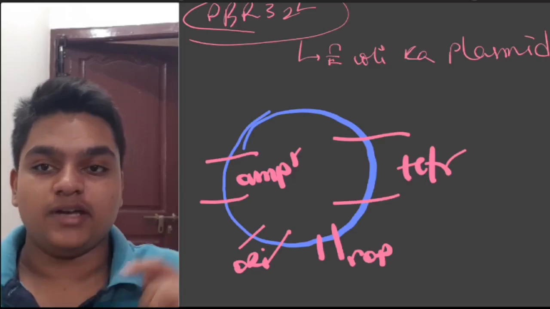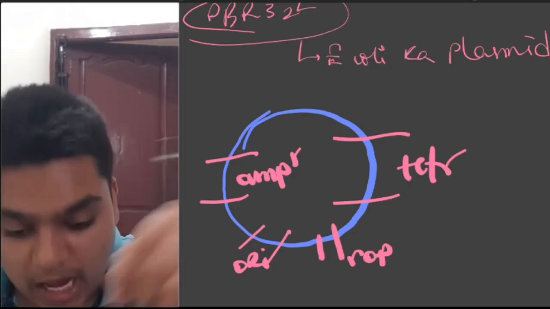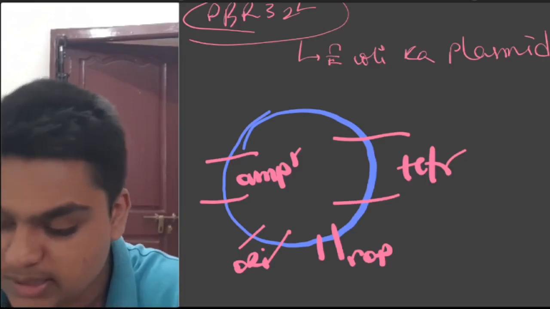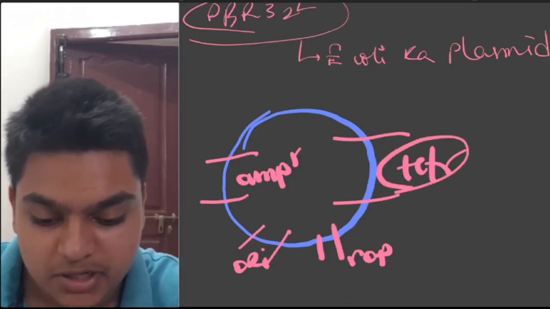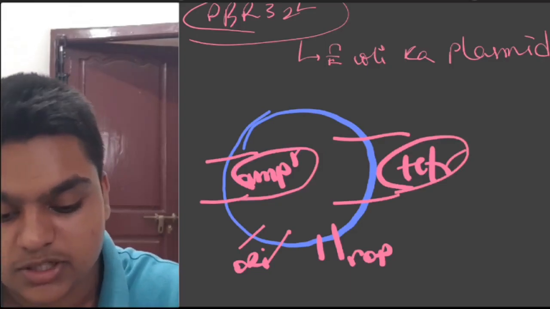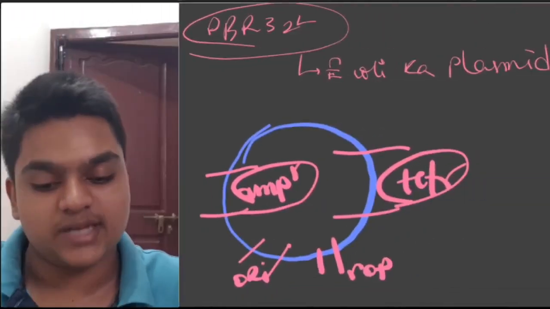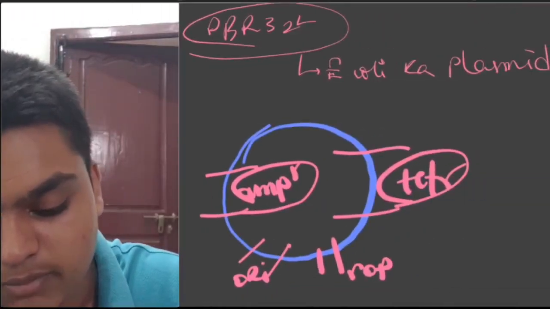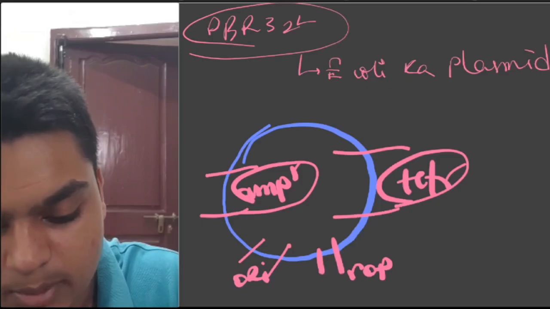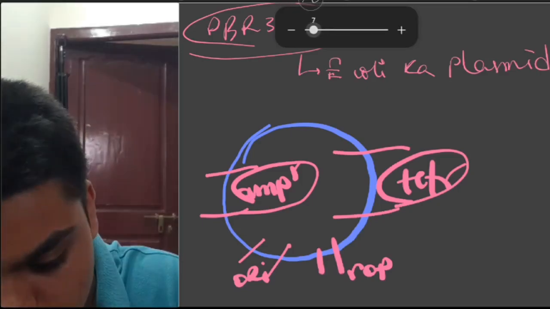Where are the restriction endonuclease sites? I'll be giving you the restriction endonuclease sites within a minute. These are your selectable markers. Next one. This is completed. It should have cloning sites. Let me give you the cloning sites. There is a trick to remember them, and that is what I am telling you.